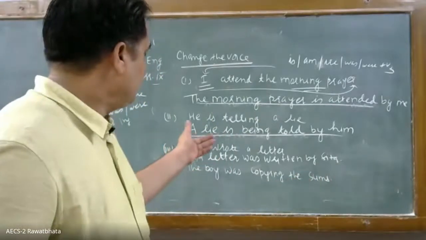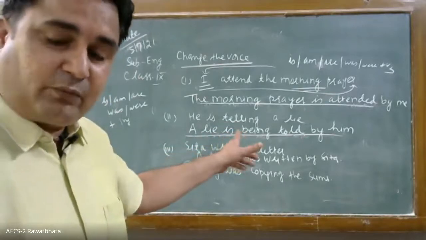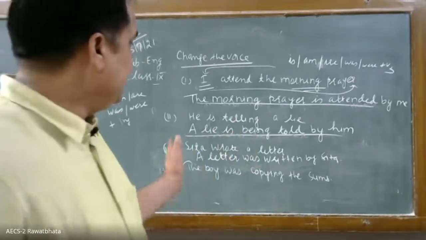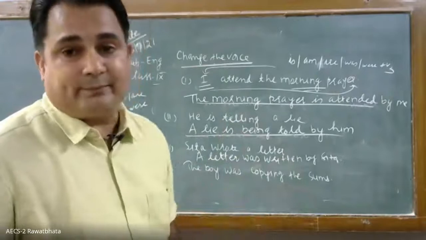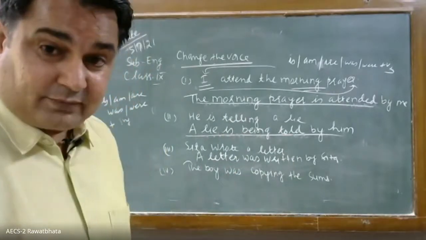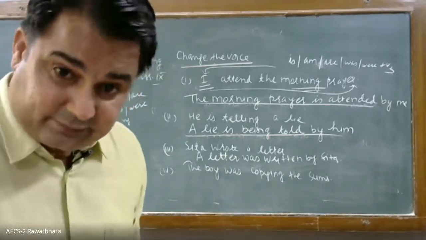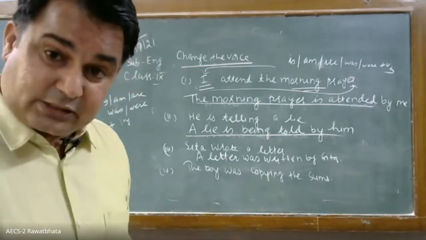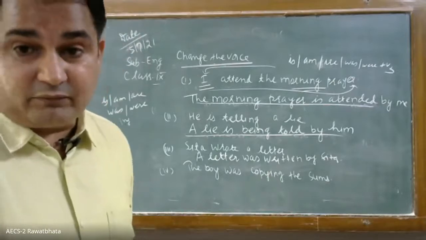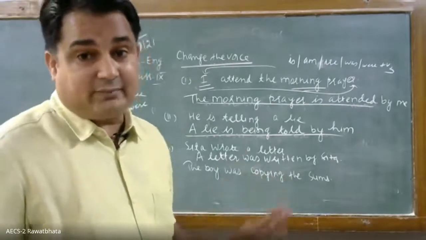So a letter was written by them. Okay, they wrote letters. Letters were written by them. If the object is plural, then the verb form will also be plural.